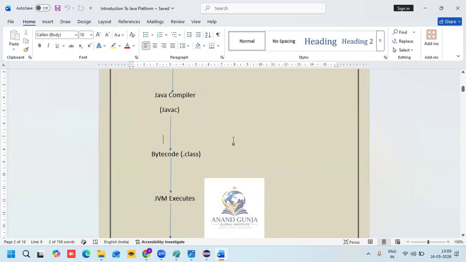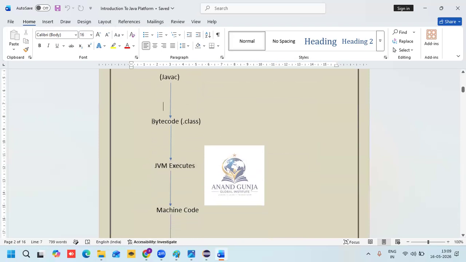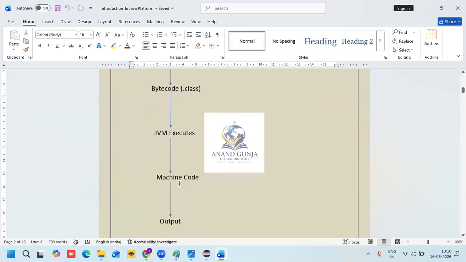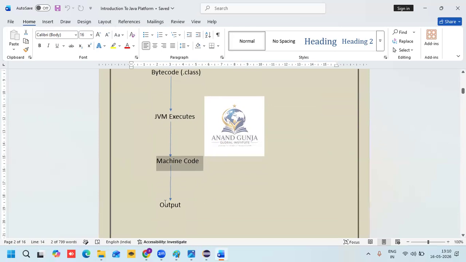Who will execute this? The JVM. This is bytecode. For example, I have created this bytecode on my Windows machine. The same bytecode can be executed on Linux and Mac OS without any modification, with the help of the JVM. Then what will the JVM do? It converts it into machine-understandable code, and finally it produces the output.